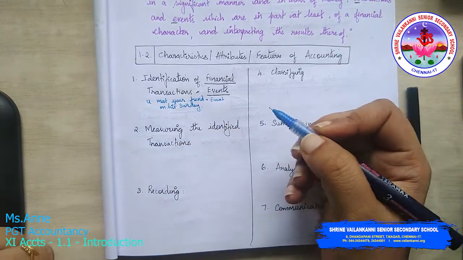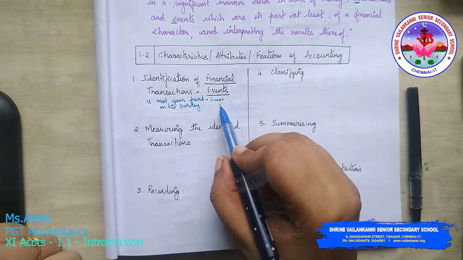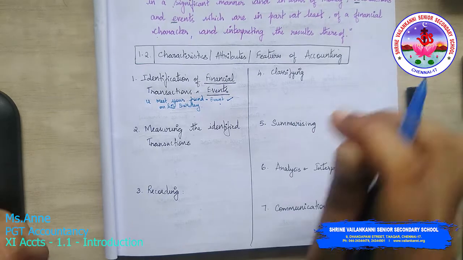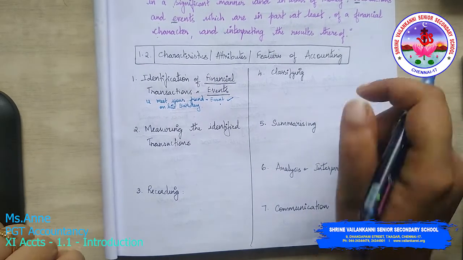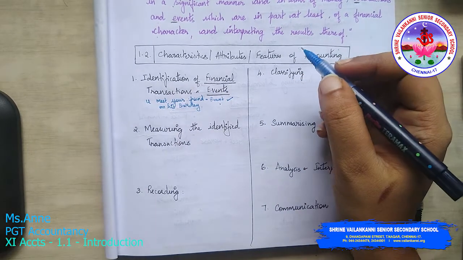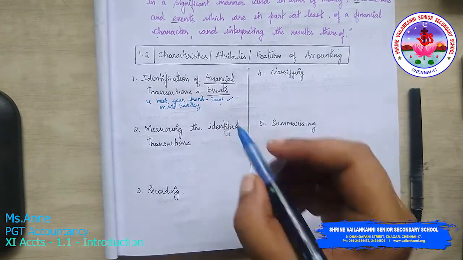On his what? Birthday. Is this an event? Yes, of course it is an event. It is his birthday party. You're having a good time. But is it a financial transaction? Do you transact with any friend? You just give a gift